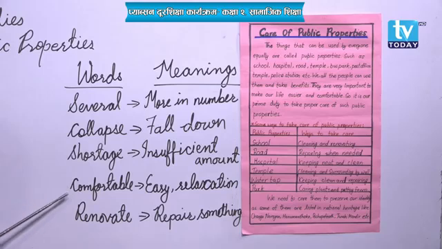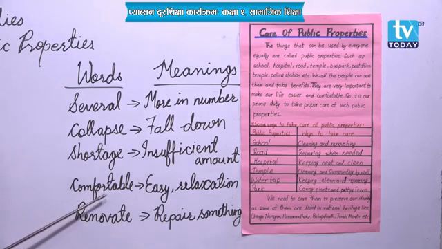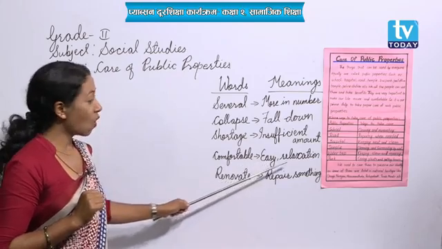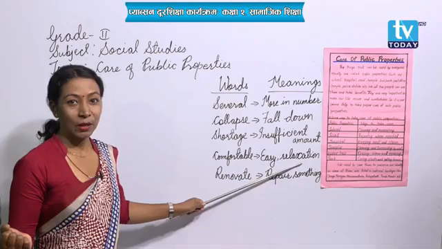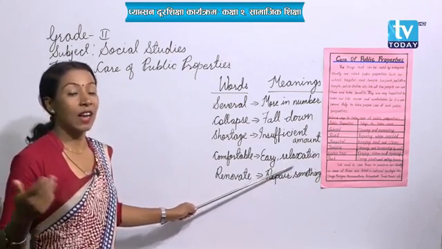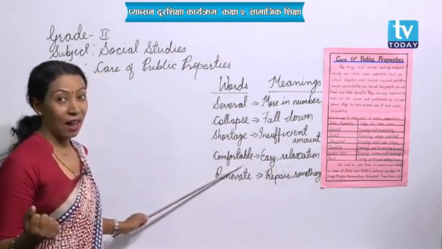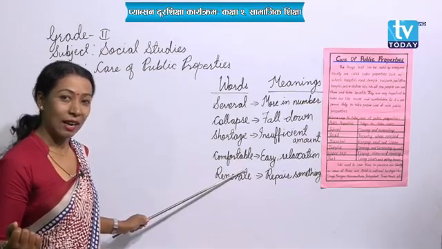And the next one is comfortable, comfortable. Once again, comfortable. Are you comfortable there? I hope so. Let's know the meaning. That means easy or relaxed. If you are in an easy condition, if you are relaxing, then you can say, I am comfortable over here.